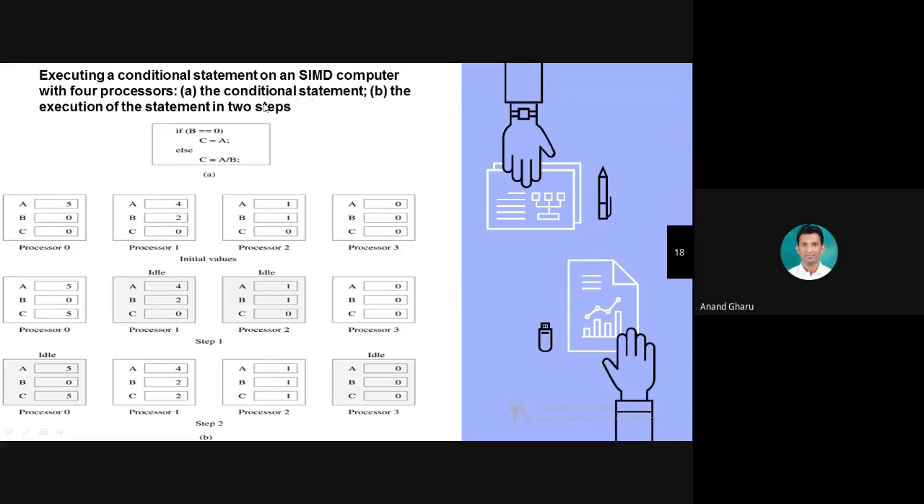With the help of two steps, we are going to execute this loop. Now here you can see: if B equal to 0, then C equal to A, else C equal to A divided by B. Now the initial value: when you try to execute the program, by default there can be a garbage value or some other value already placed in the processor.